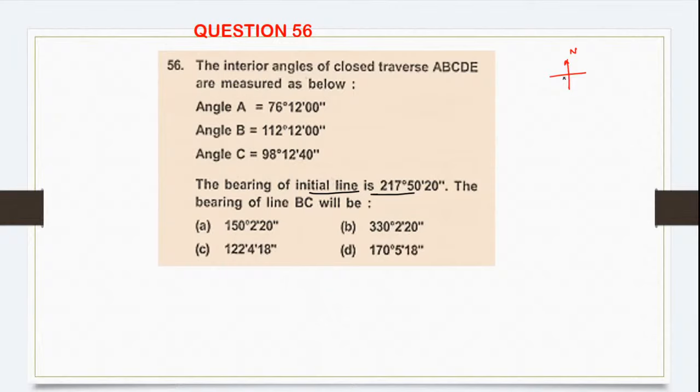So 217 degree means it will come in the third quadrant like this, right? This is the bearing: 217 degree, 50 minute, 20 second. Okay, this is the first line.